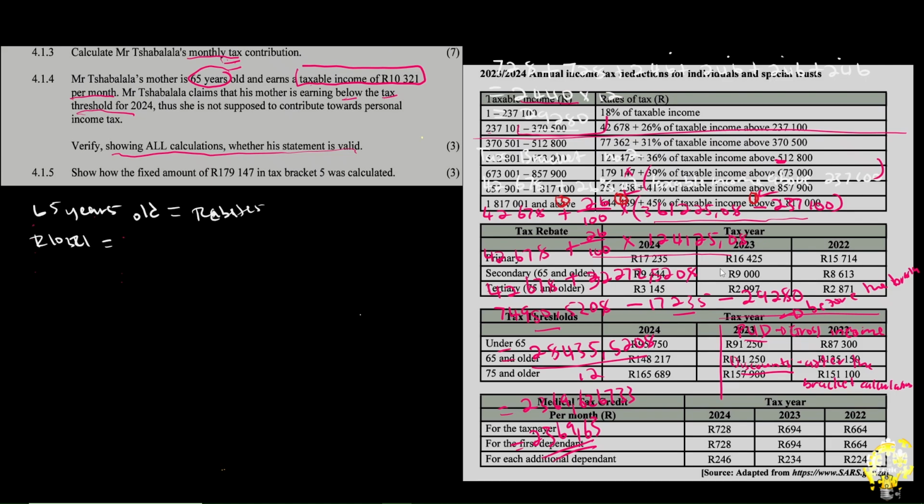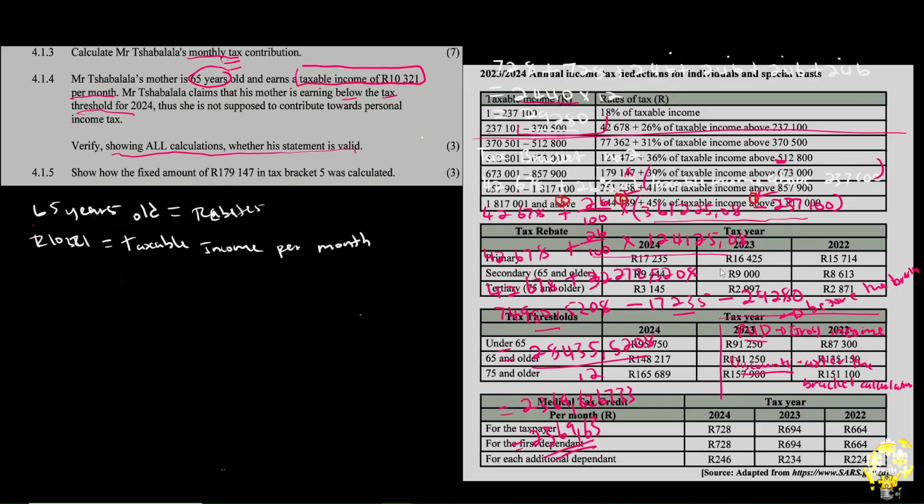But this amount that they are earning is a taxable income per month. Now, we are supposed to show by calculations that this human being is not supposed to pay tax.